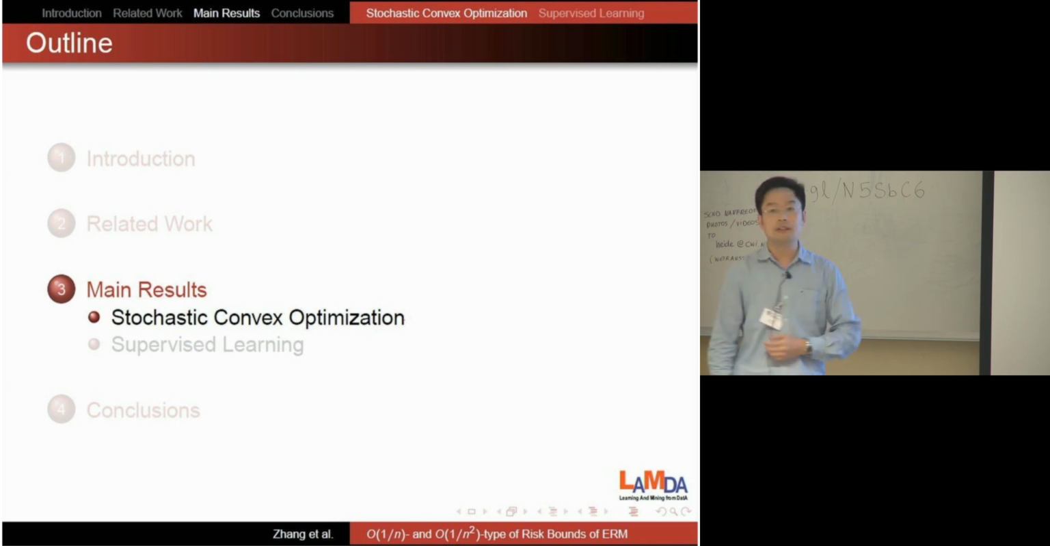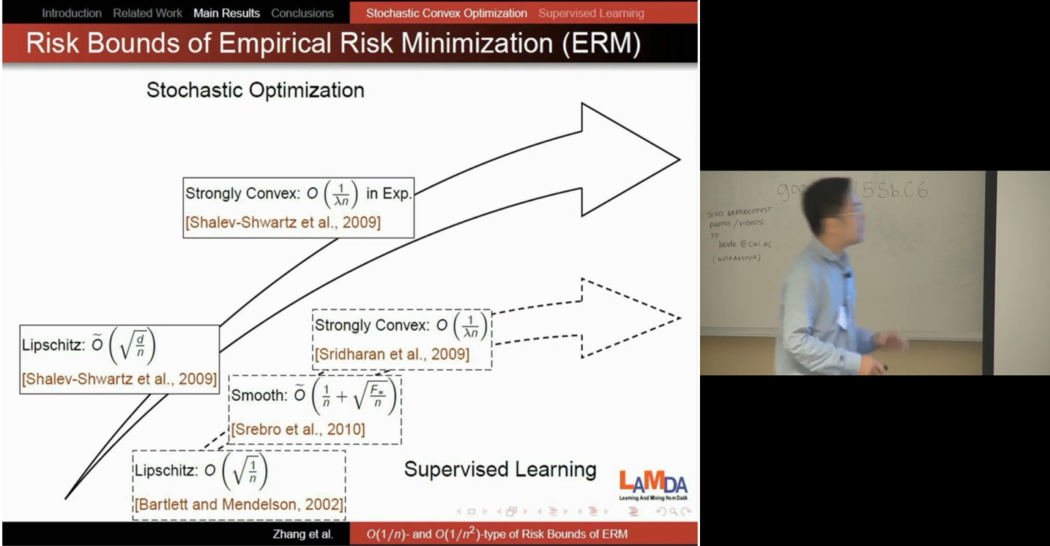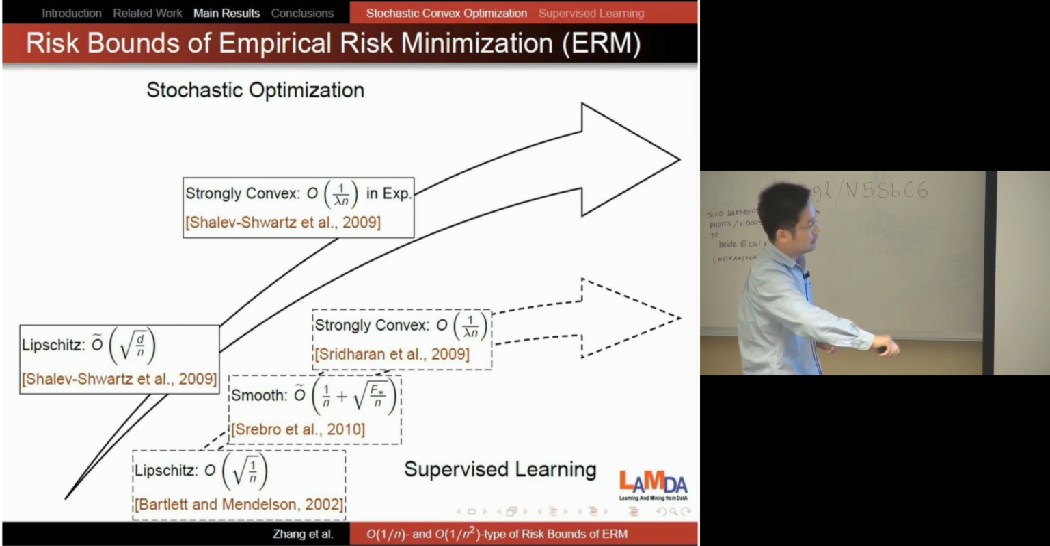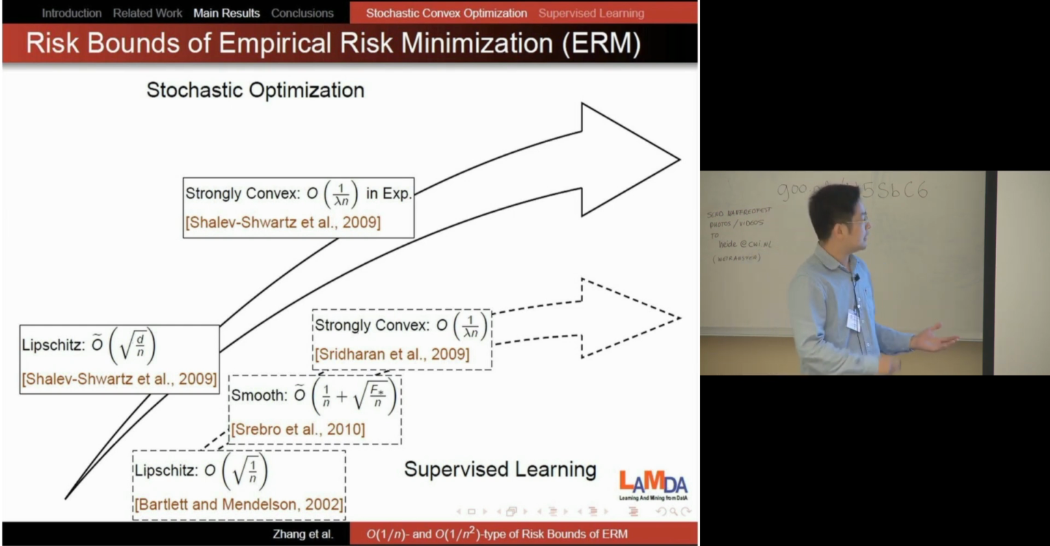Okay, next let's see our results. First, our results for stochastic convex optimization. Before I show the result, I will first summarize the existing results in this picture. The top arrow shows the risk of ERM for stochastic optimization, with these two results here. This is Lipschitz and strongly convex. For supervised learning, the results are summarized in the bottom arrow. So from this picture, you can see that Lipschitz has been studied in both cases. Strong convexity also has been studied in both cases.